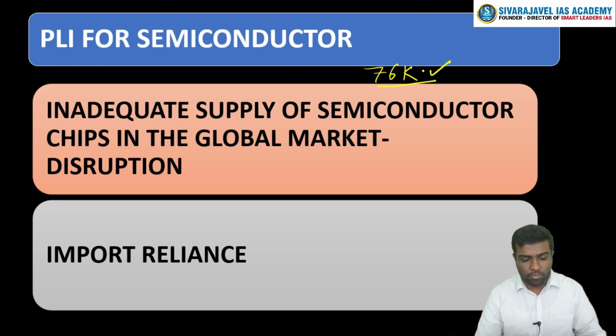We are talking about semiconductors because there is inadequate supply of semiconductor chips in the global market across the world, especially due to the pandemic, and also due to the monopoly of certain players. For example, TSMC, Taiwan Semiconductor Manufacturing Company, has a global share of nearly 58% in chip manufacturing. Likewise, we are import reliant. Most of our semiconductors are being imported from other countries.